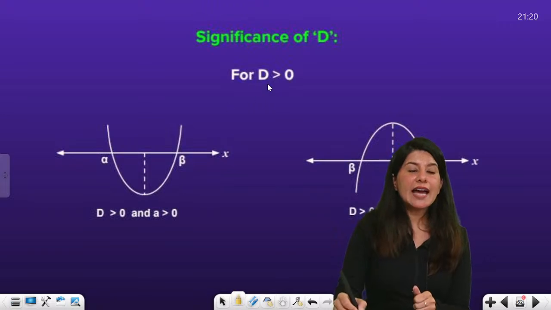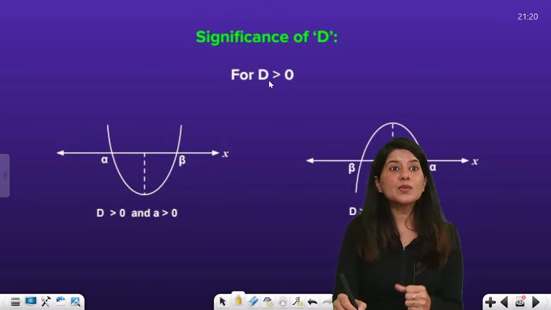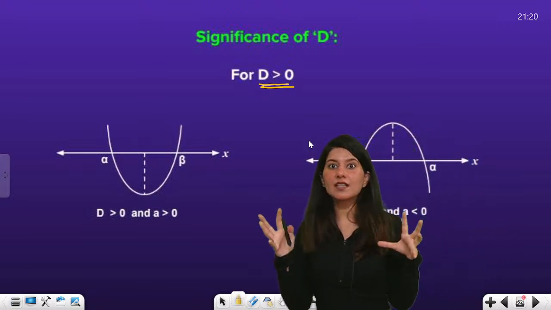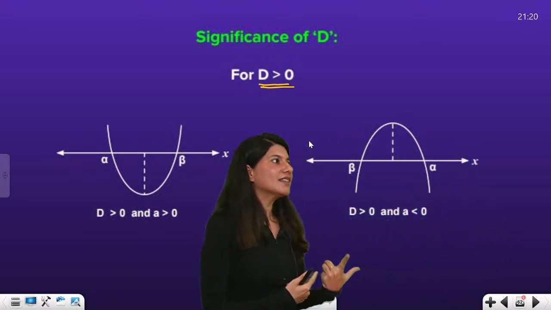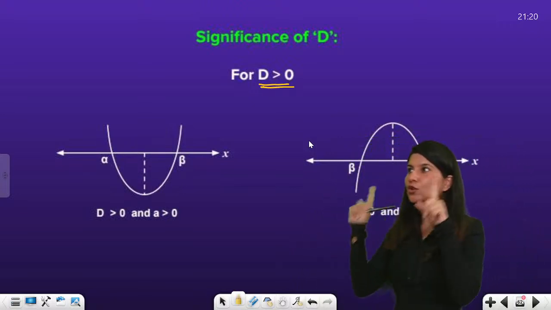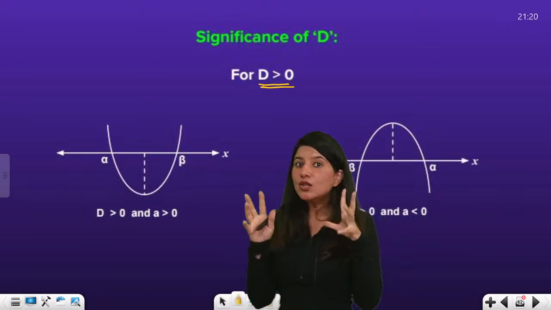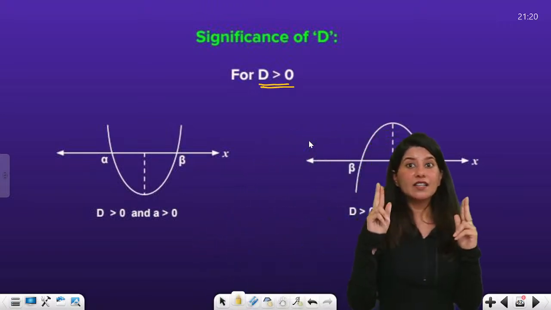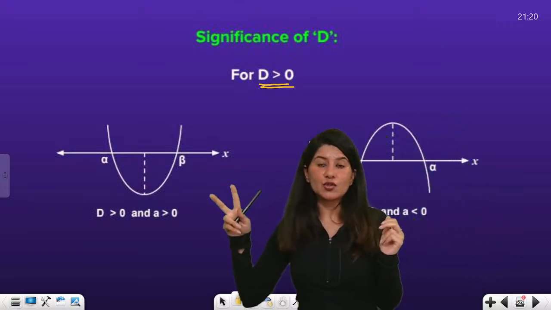Now let us understand in the graph what happens when your discriminant is greater than 0. When my discriminant is greater than 0, I will have two different roots, so the value of x will be real.